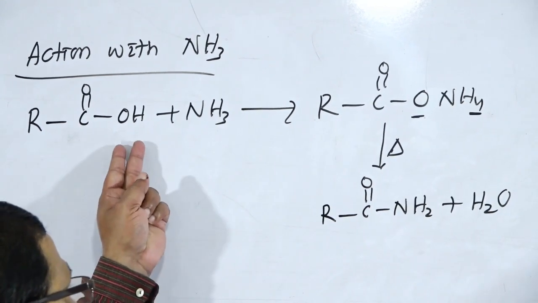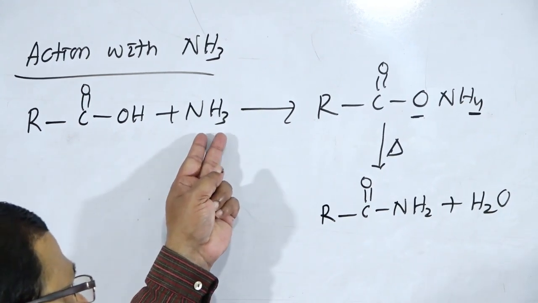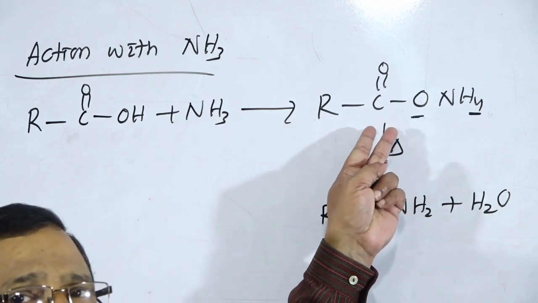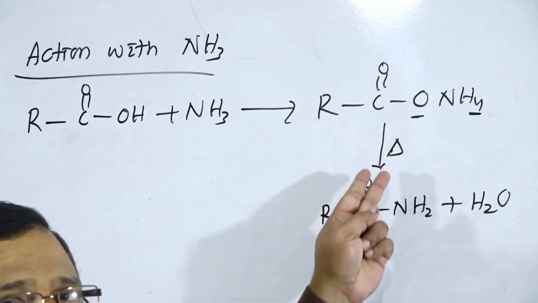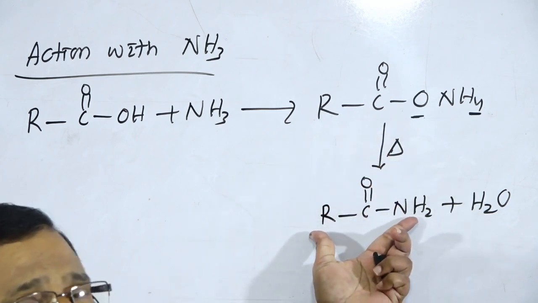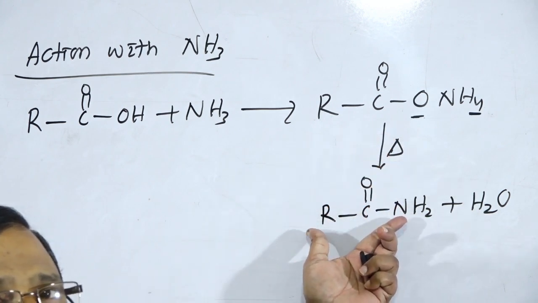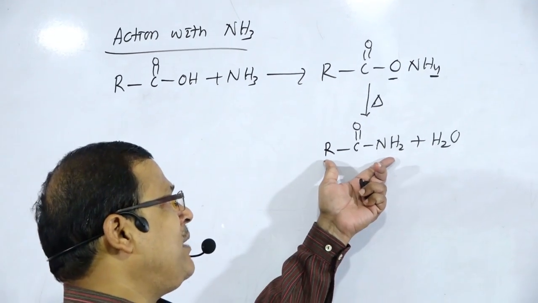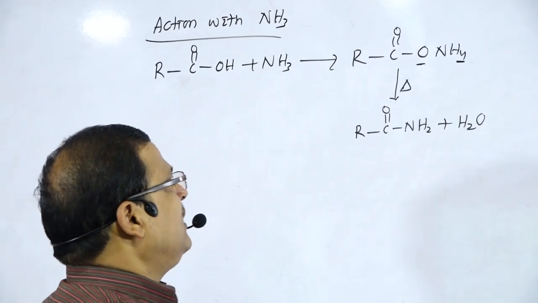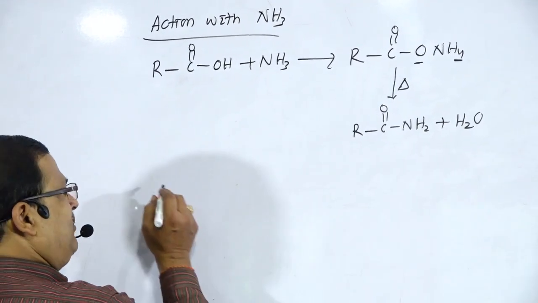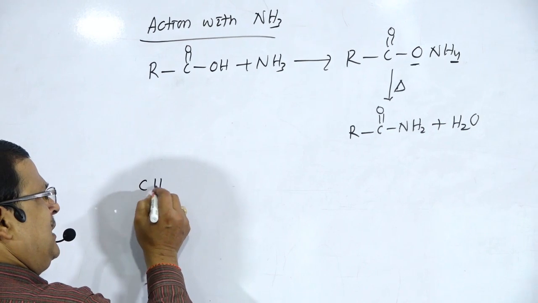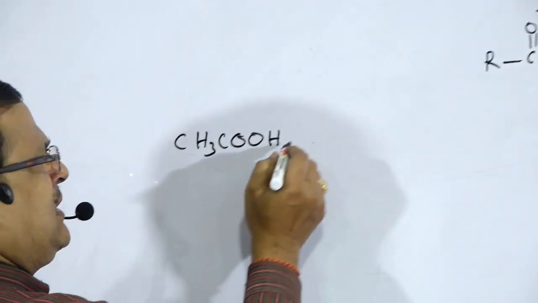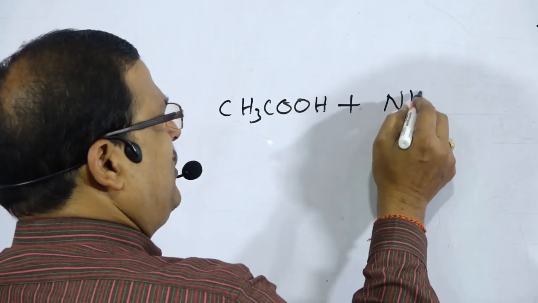So when carboxylic acids are treated with ammonia, there is the formation of the ammonium salt of the acids. When this ammonium salt is heated, there is the formation of acid amides, RCONH2, the formula for an acid amide, alkanamide. And we have to give one example. For example, CH3COOH, acetic acid, is treated with ammonia.